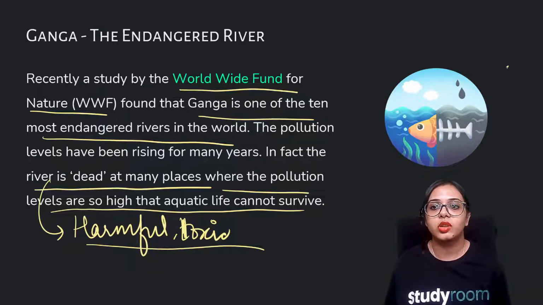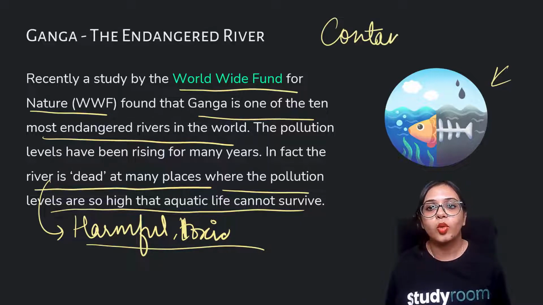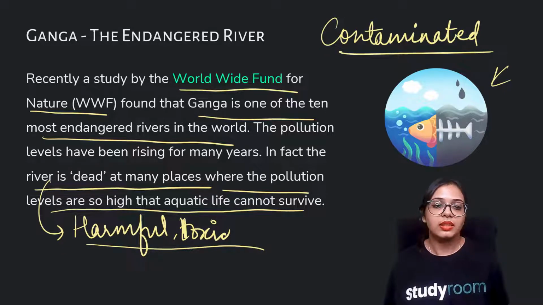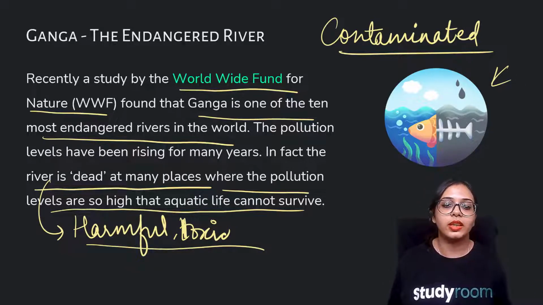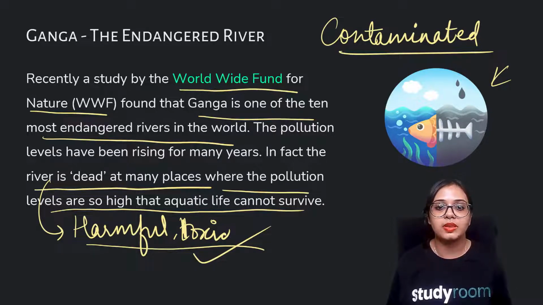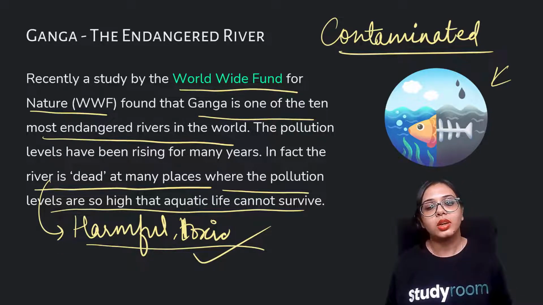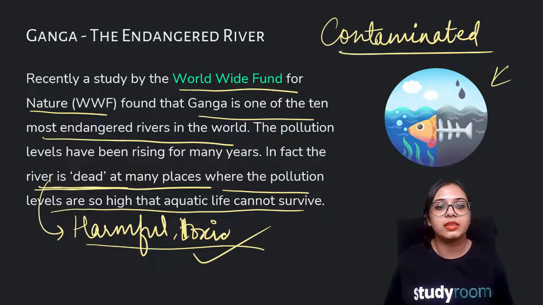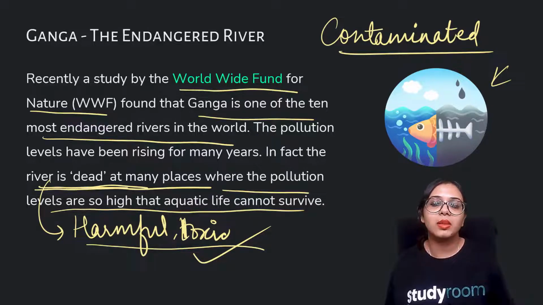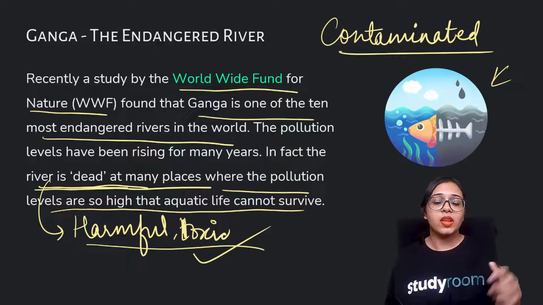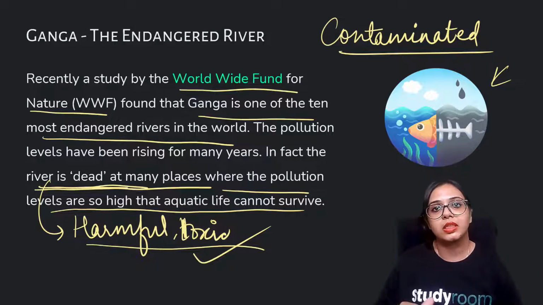So you can see here in this picture, when the water gets dirty and contaminated, it poses a very grave danger to the aquatic plants and animals that depend on that river water for their survival. If the water is filled up with harmful and toxic chemicals and pollutants, it is definitely going to lead to the death of those aquatic plants and animals. So at some places, the river Ganga is dead because of a very toxic increase in the pollutants.